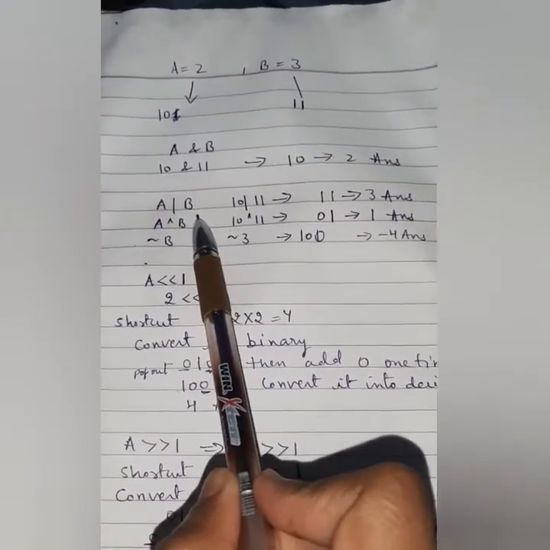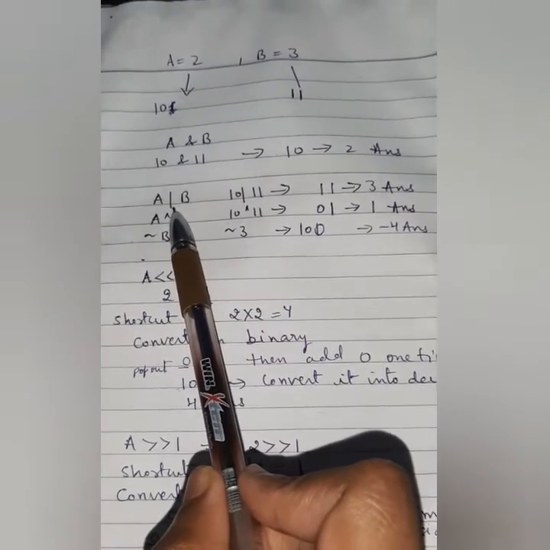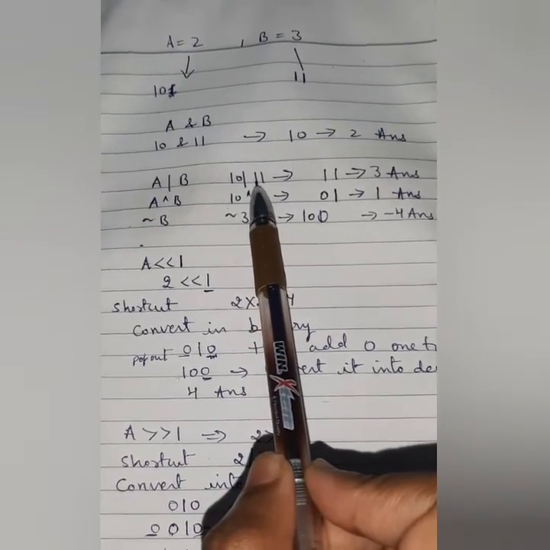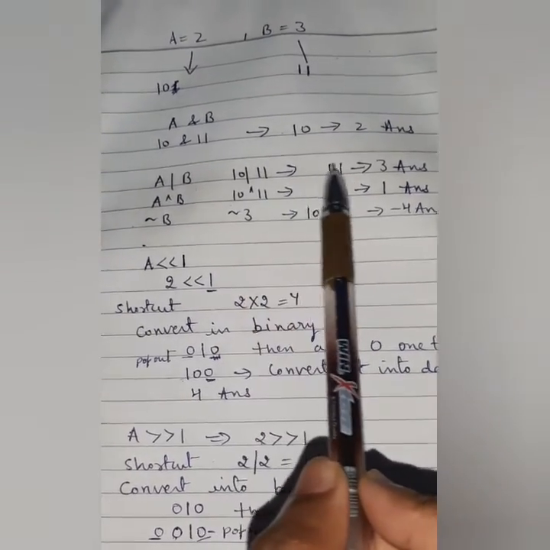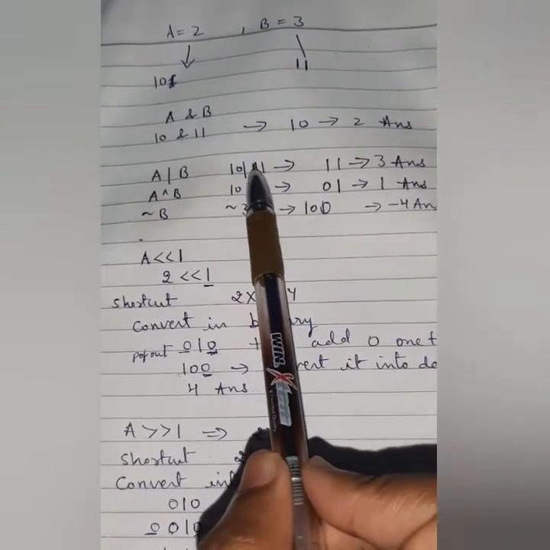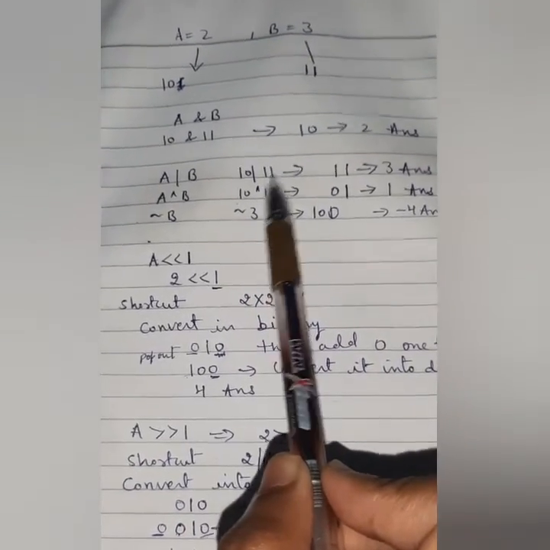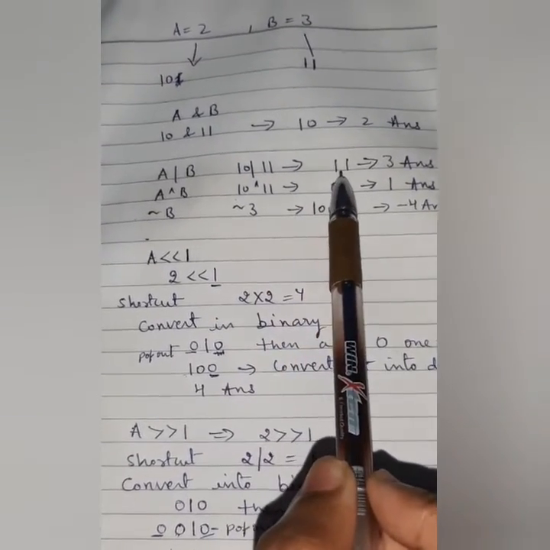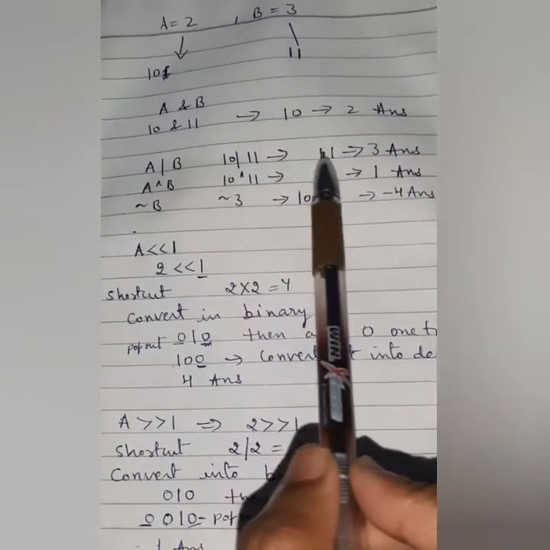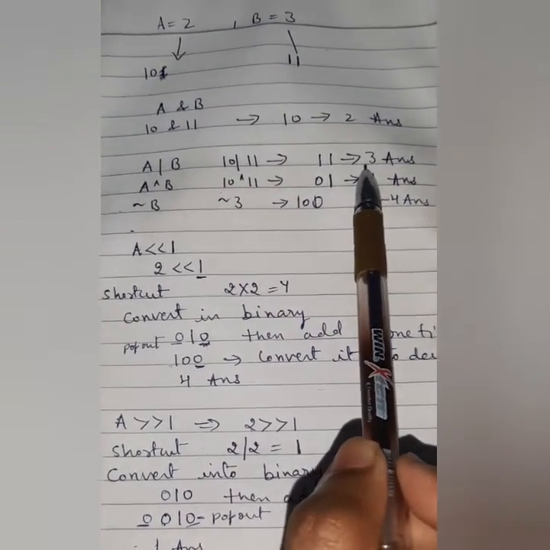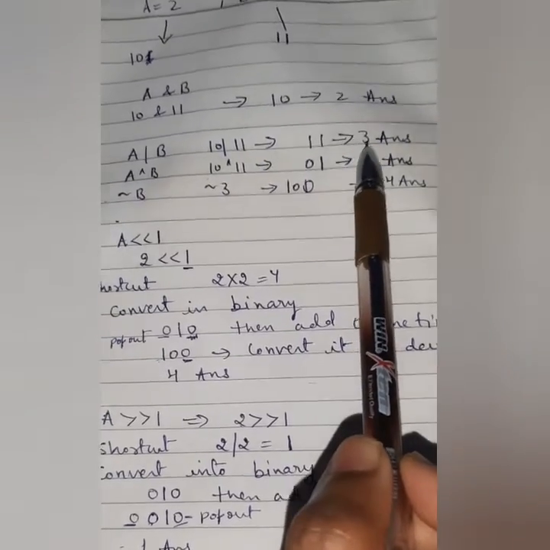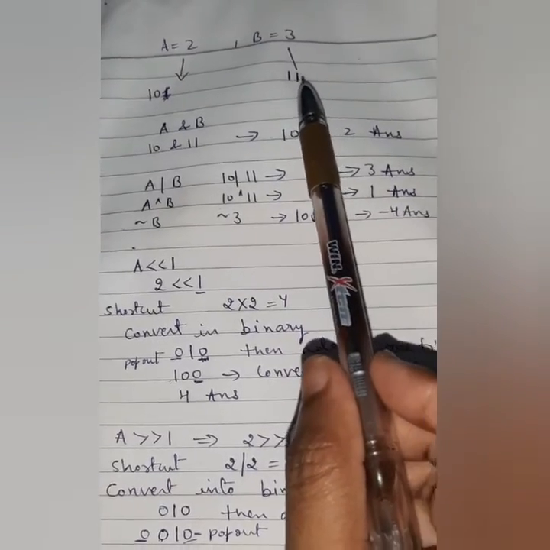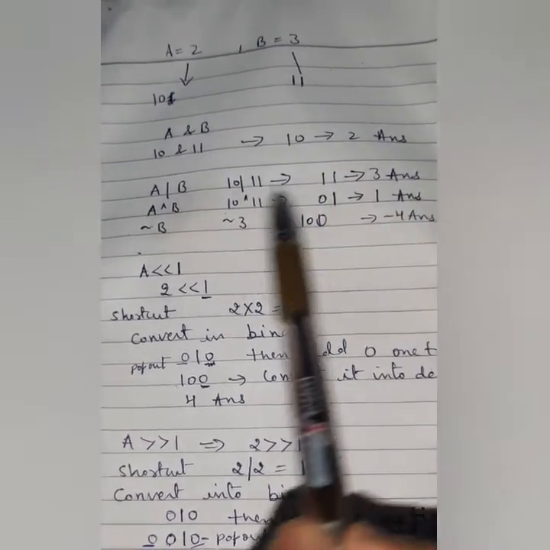Next was bitwise OR. In bitwise OR, if any of the values is 1, the answer will be 1. So 1 1, the first value is 1, therefore it is 1. If either of the values is 1, then also it will be 1. Therefore my answer is 11, and I converted it into decimal. Therefore my answer is 3. As you can see, the decimal value of 11 is 3.